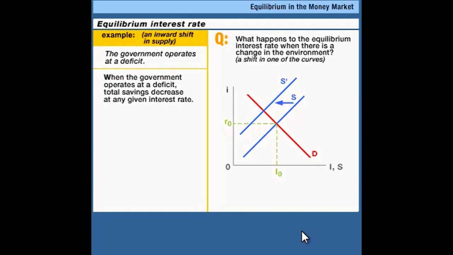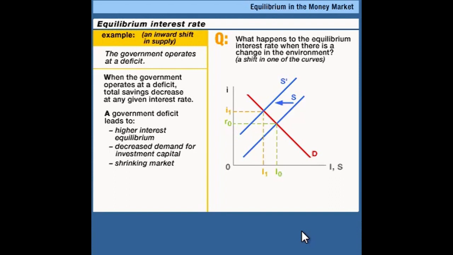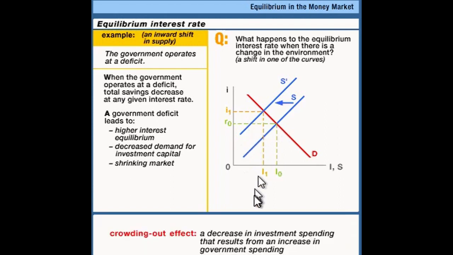When the government comes into the financial system and borrows more money because it's running a bigger deficit, it crowds out business spending. It pushes up the interest rate, leaving less of the funds that are available for the business. When the government borrows more, there's less of the savings in the economy that's available for businesses to build factories with. Crowding out. An increase in the government budget deficit leads to a higher equilibrium interest rate and a lower overall amount of investment spending.